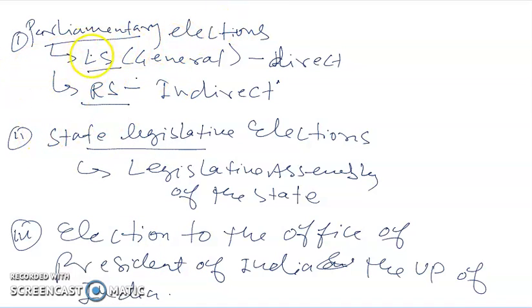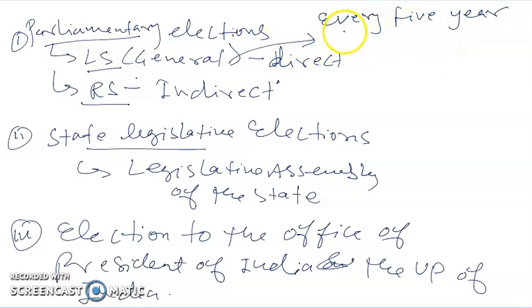So in the first election, that is the Lok Sabha election, here we are talking about only direct election. It is also called general election, and this election is held every 5 years, if there is no untoward or otherwise case.